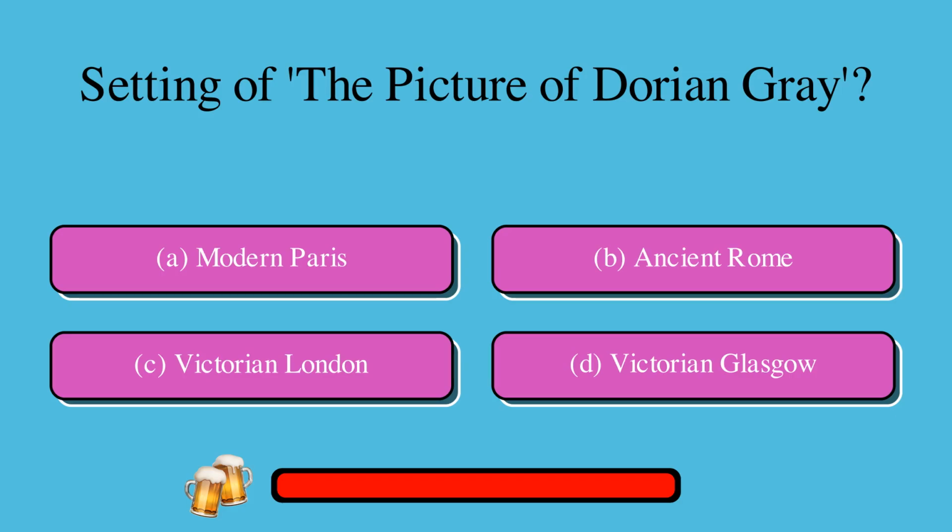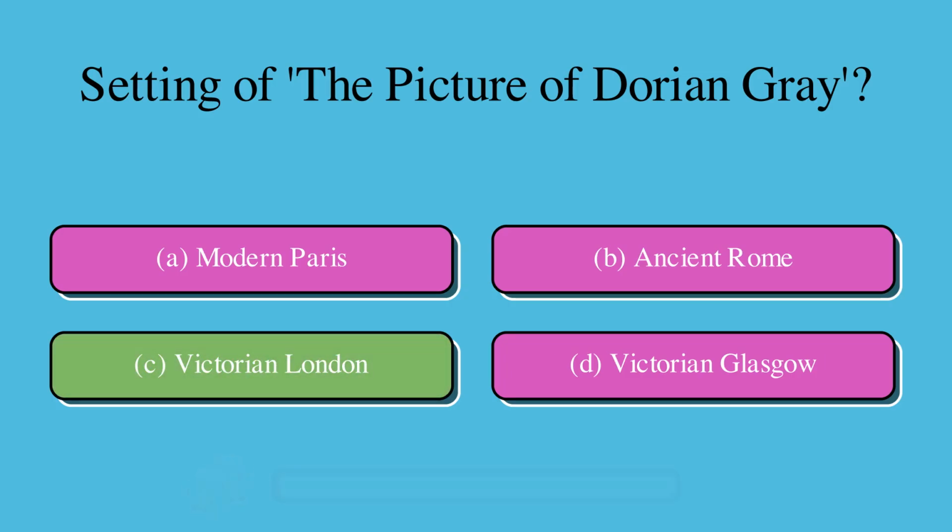Setting of The Picture of Dorian Gray: A. Modern Paris, or B. Ancient Rome, or C. Victorian London, or D. Victorian Glasgow. The correct answer is C. Victorian London.